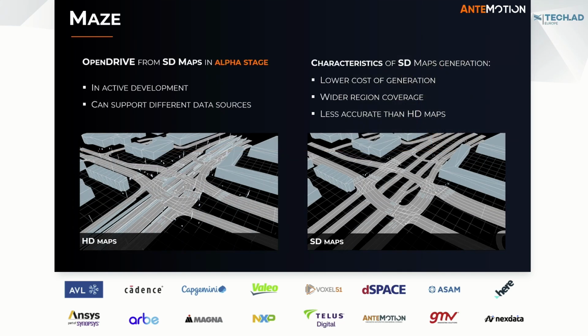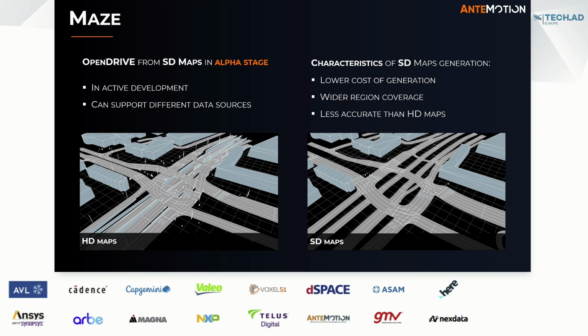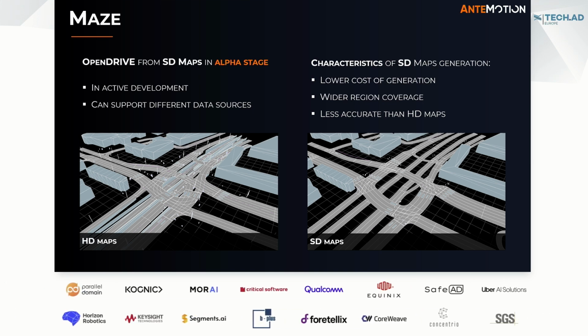Our latest advancements in MAZE are supporting SD maps. They are already available in alpha stage, but they are currently in active development. We can support different data sources. SD maps generation allows our users to have lower costs of generation, and the SD maps provide a wider region coverage. However, they are a bit less accurate than HD maps.